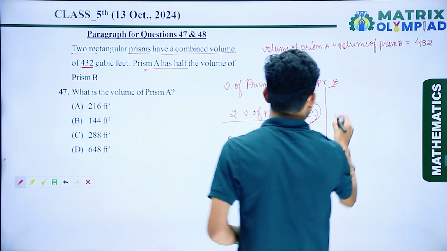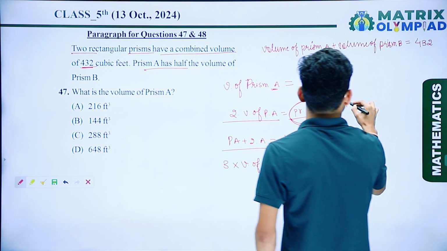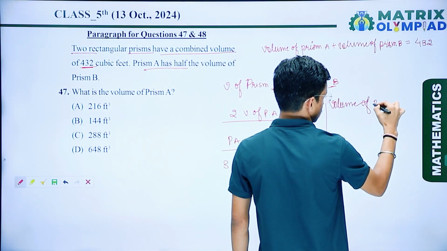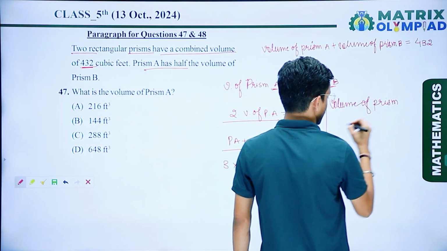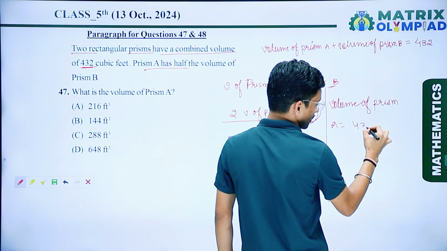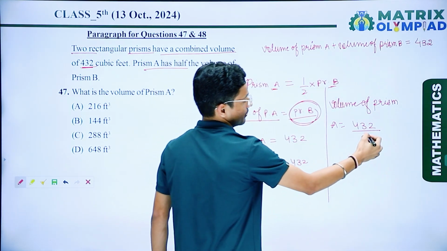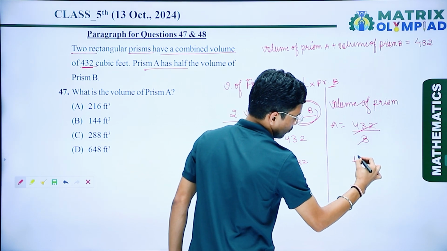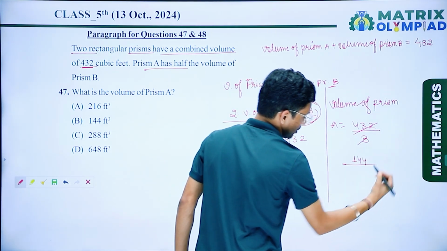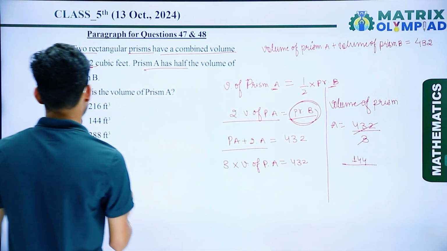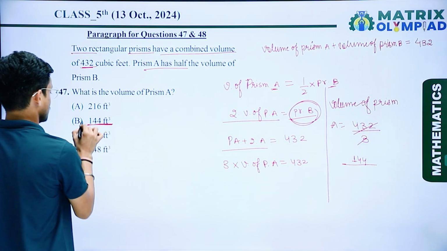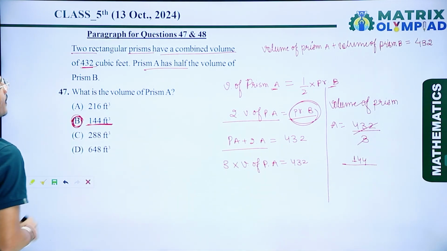So the volume of prism A is equal to 432 divided by 3, which gives 144 cubic feet. So option number B is the correct answer.